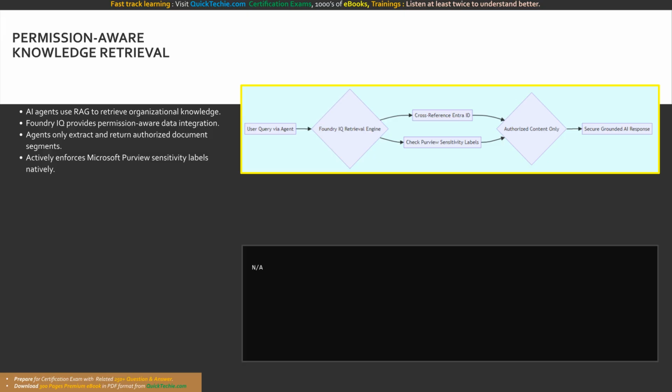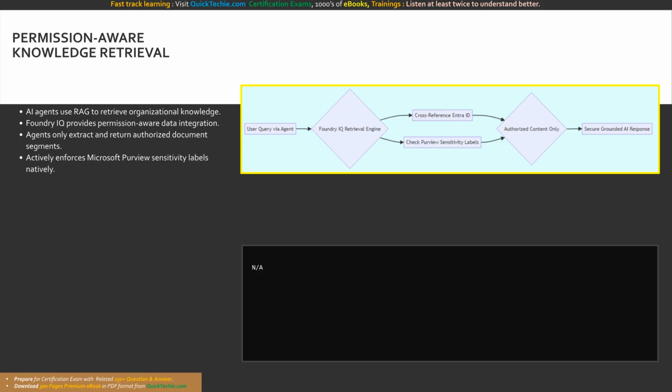Instead, it natively enforces user permissions and actively respects Microsoft Purview sensitivity labels at the core infrastructure level. This means the underlying vector search index continuously cross-references the verified identity of the user asking the question against the strict access control lists of the source documents. The retrieval engine will only extract and return information that the specific user is explicitly authorized to view in the underlying systems, like SharePoint or blob storage. By implementing strict, identity-driven access controls directly at the retrieval layer, organizations guarantee absolute internal data privacy.